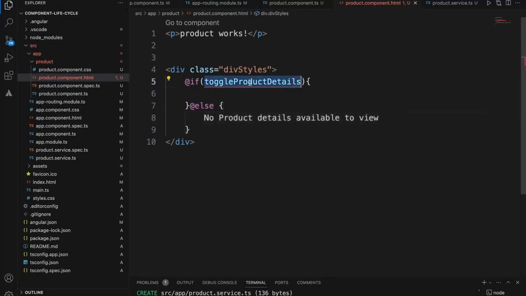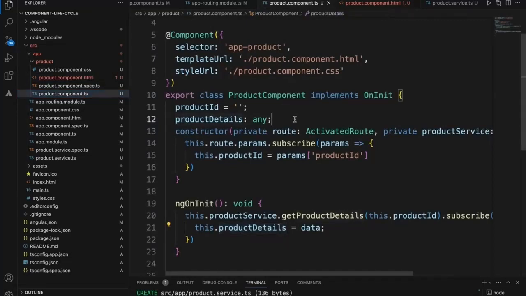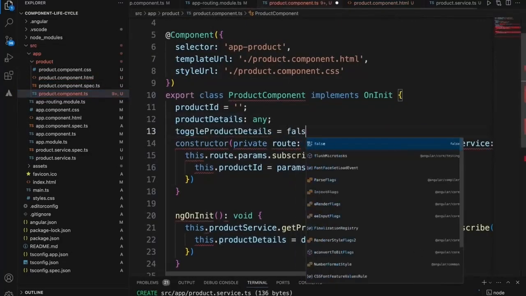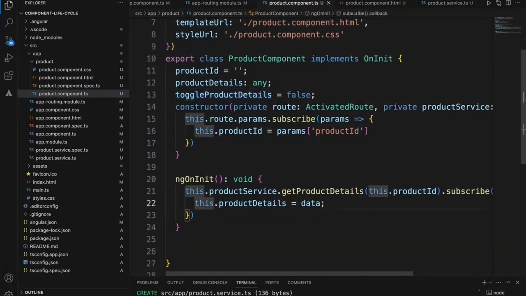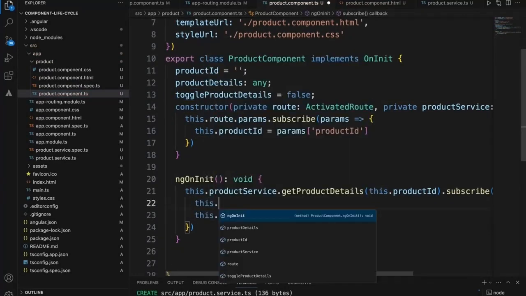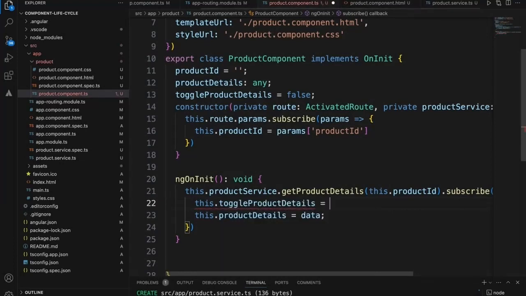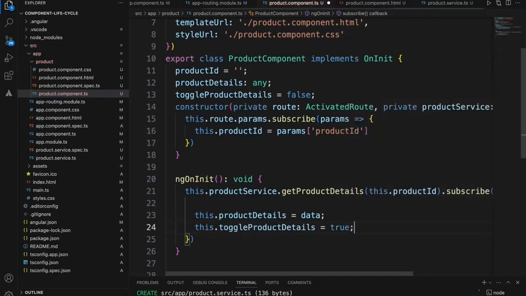Initially on the page load, I'll set this as false until we make the API call and get the details. Here we already got the data, so I'll set this as true once I have the data ready, so that it will enable the display.